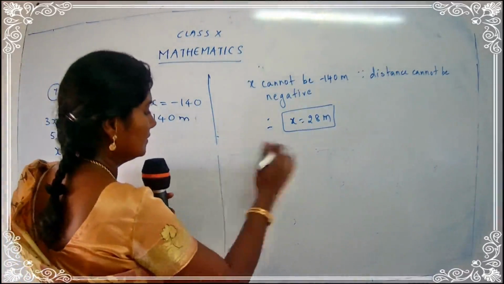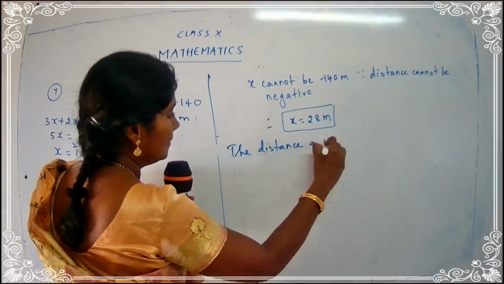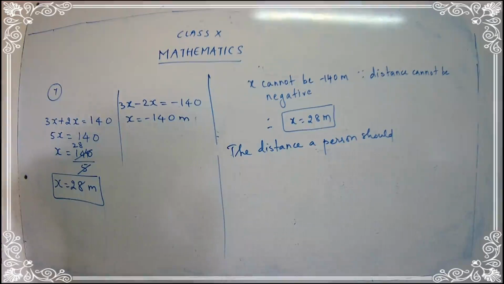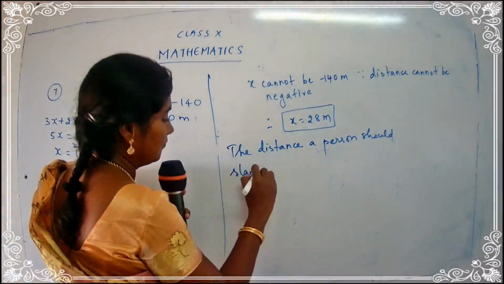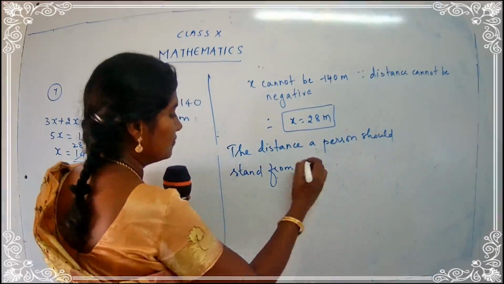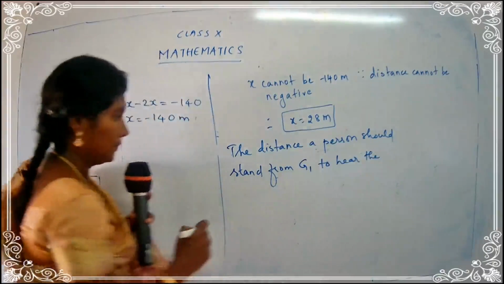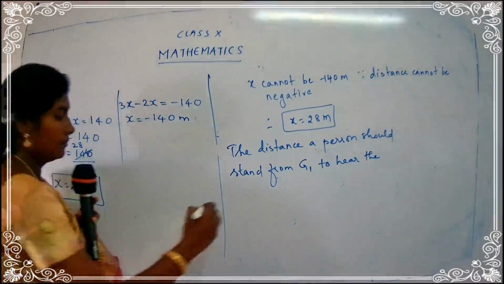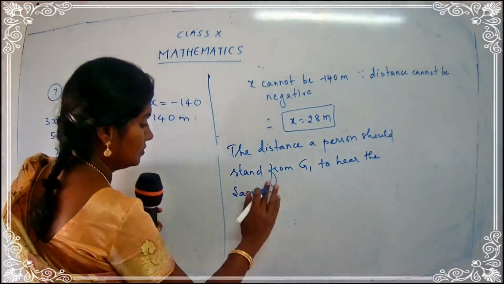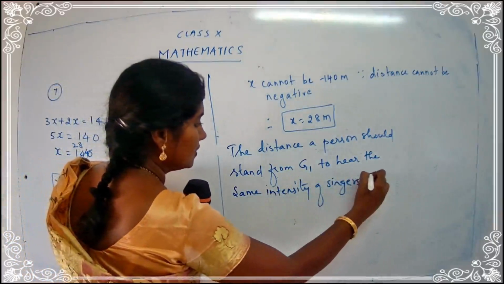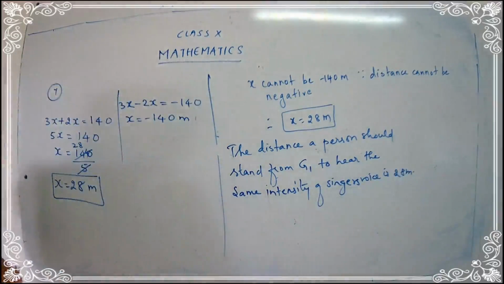The distance a person should stand from gallery 1, that is G1 to here, to hear the same intensity of the singer's voice is 28 meter. I have just explained to you as it's given in the question.